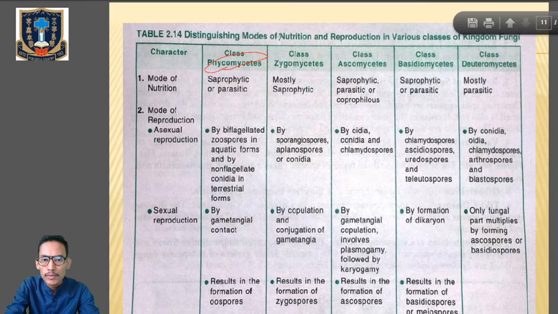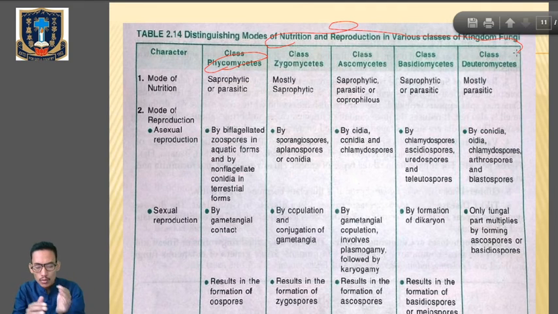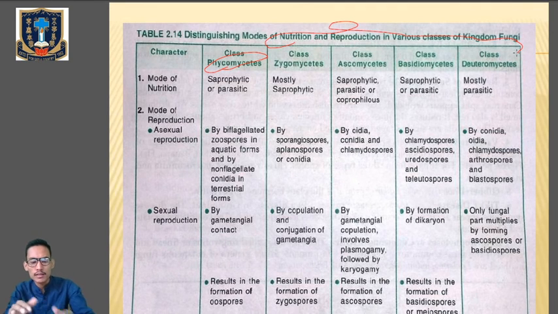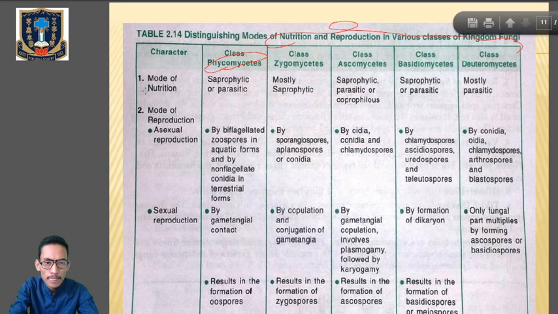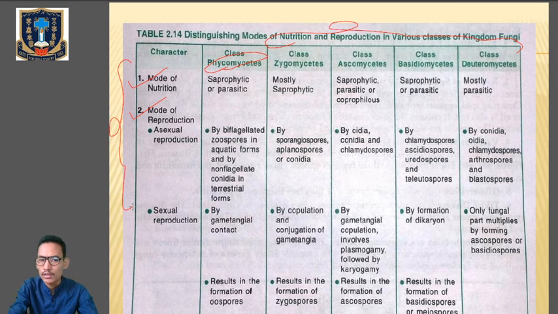We will mainly focus from Zygomycetes to Deuteromycetes, and you will remember the characteristics based on their mode of nutrition and their mode of reproduction, asexual and sexual reproduction. These are very, very important characteristics, and next you will remember the examples of each class.